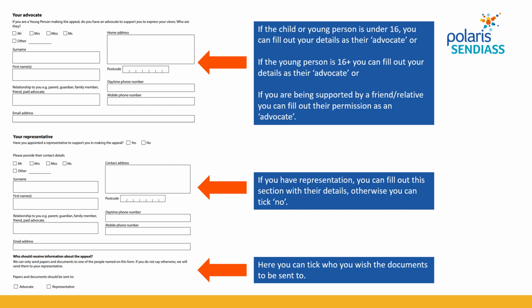And then if you have a representative, so that might be a solicitor, a legal representative, or it might be a professional in another sense who is helping you with the appeal process. So it might be a support worker or a social worker. With their consent, you can put their details in this representative box. And then at the bottom, you tick who should receive documents in relation to this appeal.